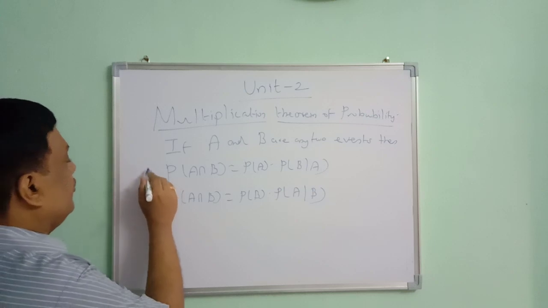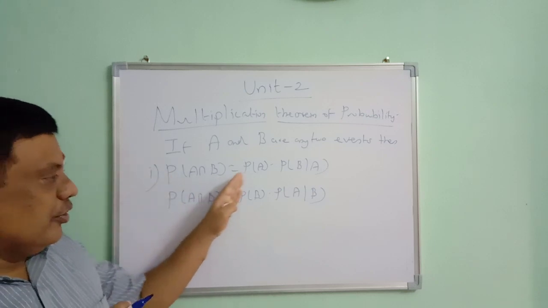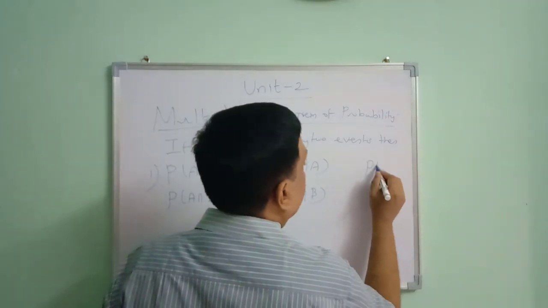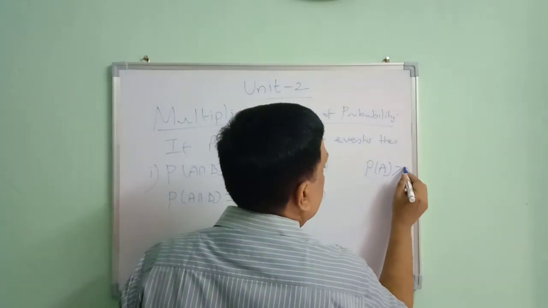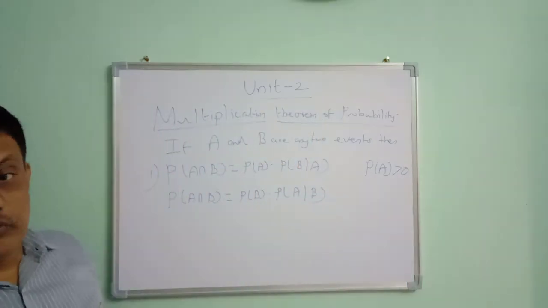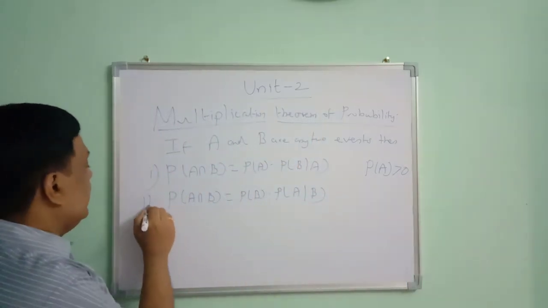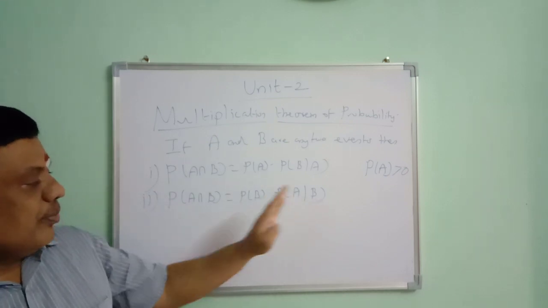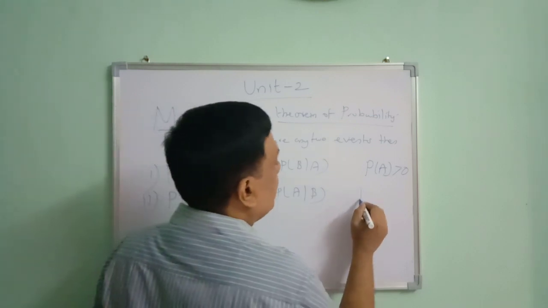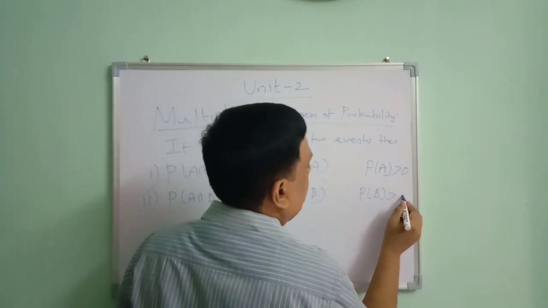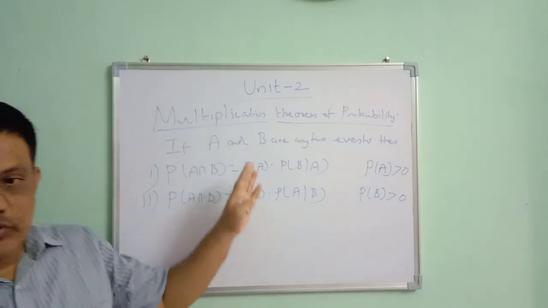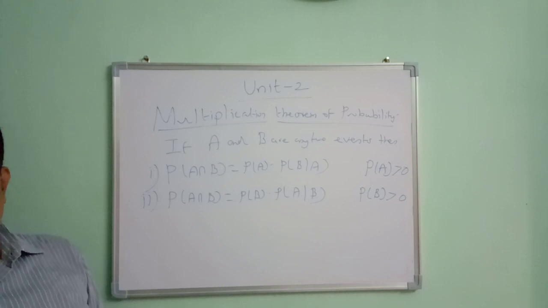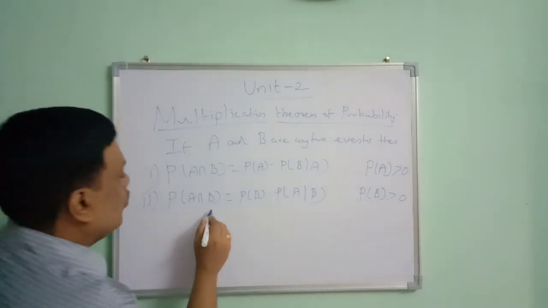First, what we are saying, probability of A intersection B is equal to probability of A into probability of B given A, provided probability of A should be greater than 0. It cannot be equal to 0. And second one, probability of A intersection B is equal to probability of B into probability of A given B, provided probability of B should be greater than 0. So this is the statement of the multiplication theorem of probability. Here we are having a note.